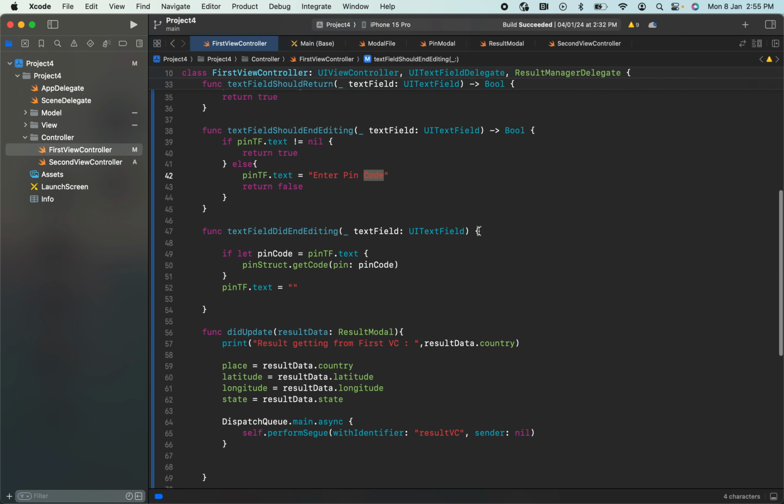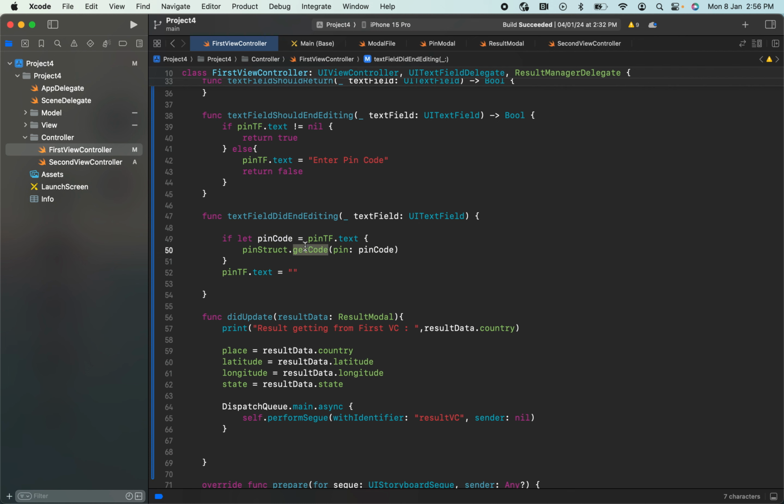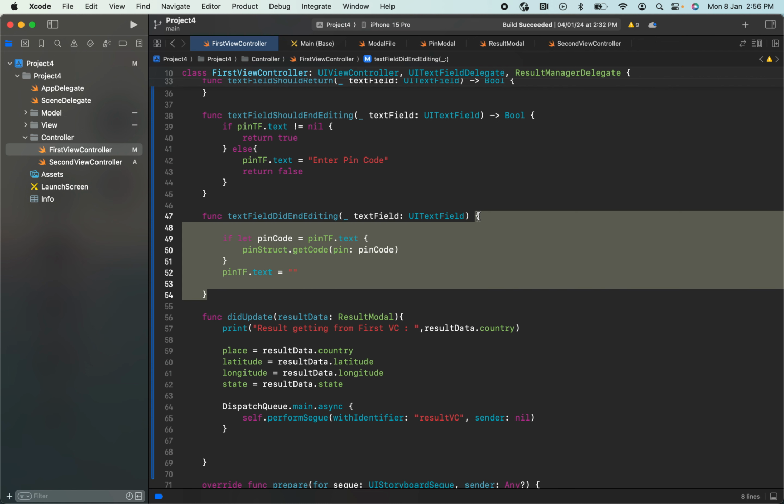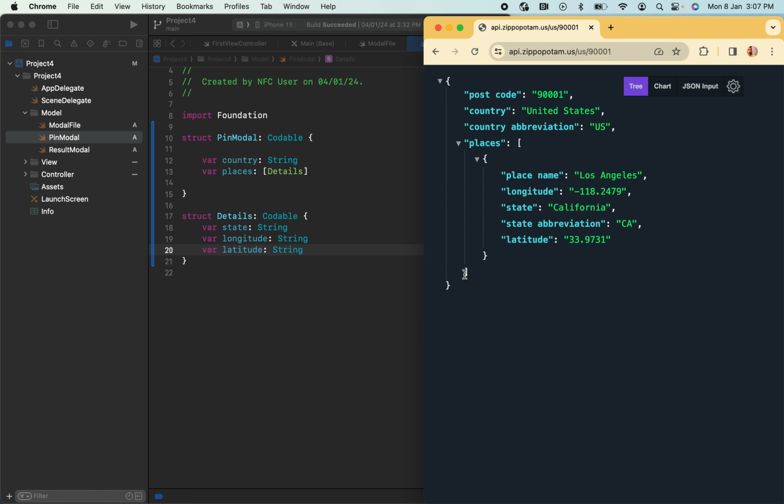So this is the last method. Here we are fetching the pin code that we have written there. If there is a pin code, we are passing it here, and I will explain about this function. After that, we are making that text field blank. So this is the first thing we are doing in this first view controller with the text field. Now we have seen that with a text field, while we enter some pin code, how to fetch that data.